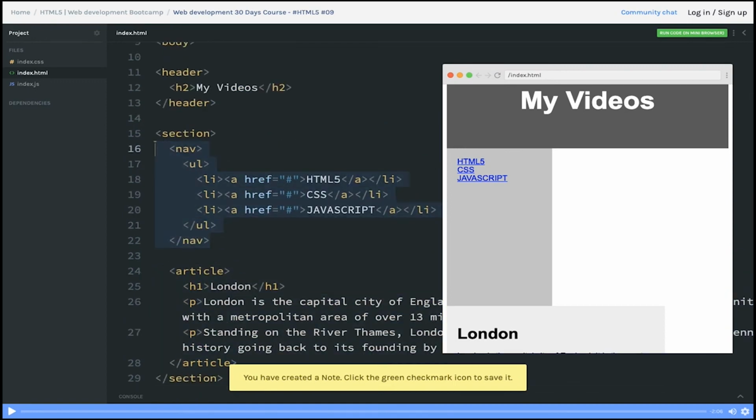What we need to take care of is that inside this section we are giving 30% to the nav and 70% to the article. First of all, the alignment of both should be left because we are using float left for the nav tag. So we are creating 2 column boxes that float next to each other. The float alignment is left and they will be adjacent to each other.